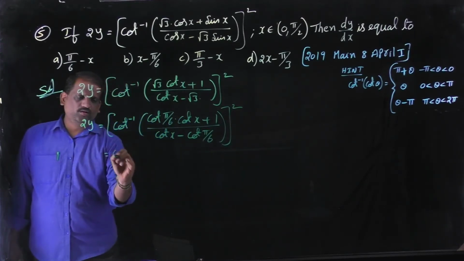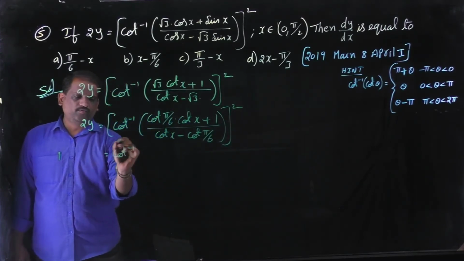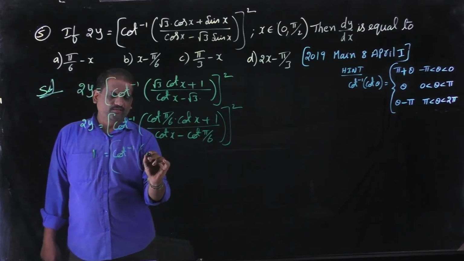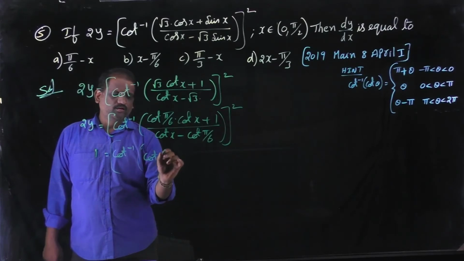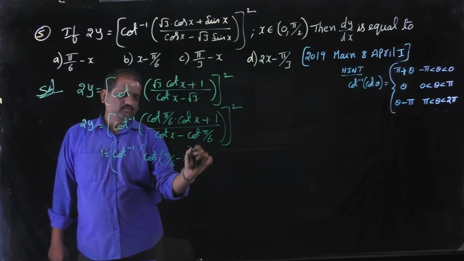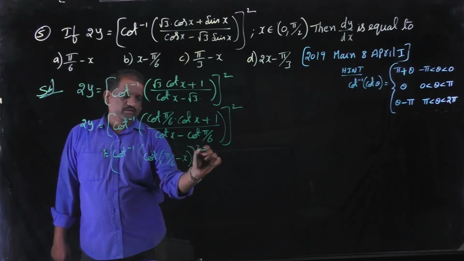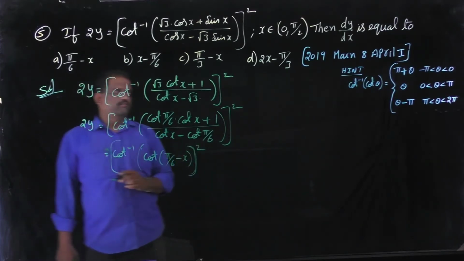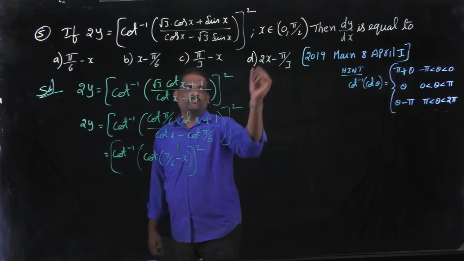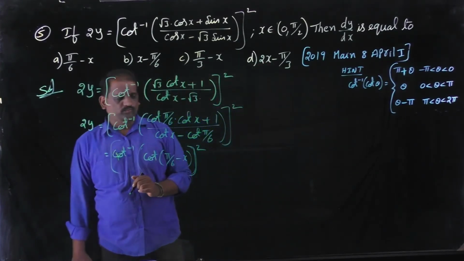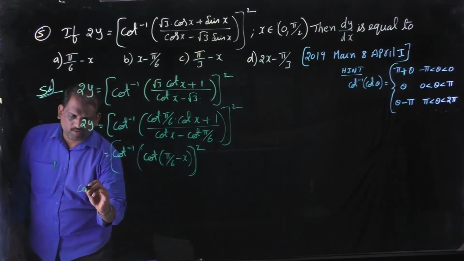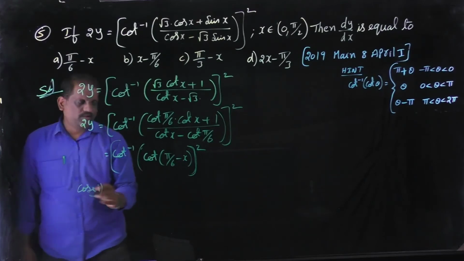That is equal to cot inverse of the term in the bracket, which can be written as cot pi by 6 minus x whole square. From this hint we can write, given x belongs to 0 comma pi by 2, then in the interval we can divide the problem into case 1 and case 2.